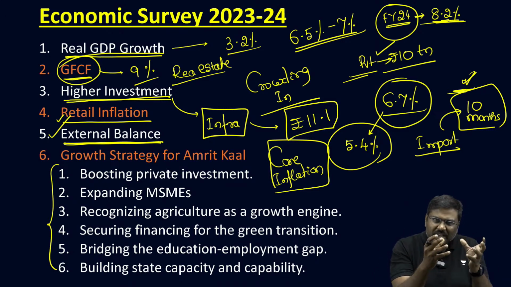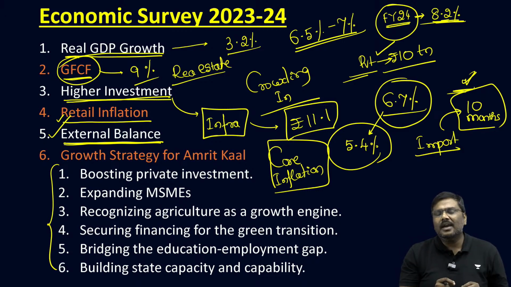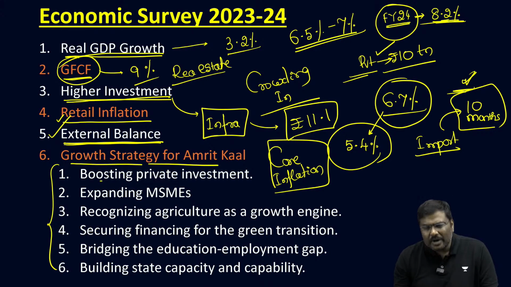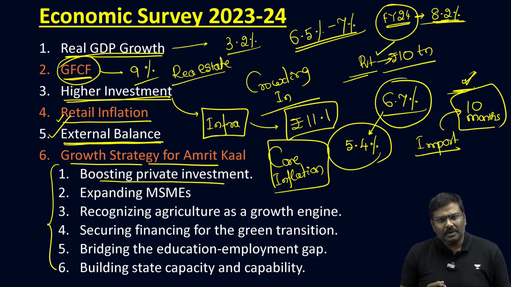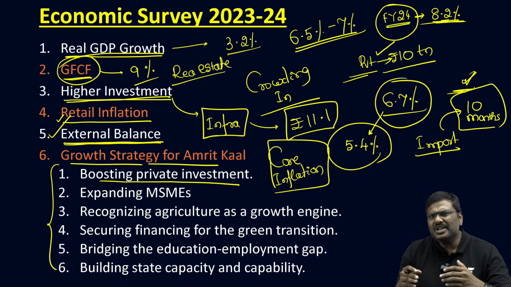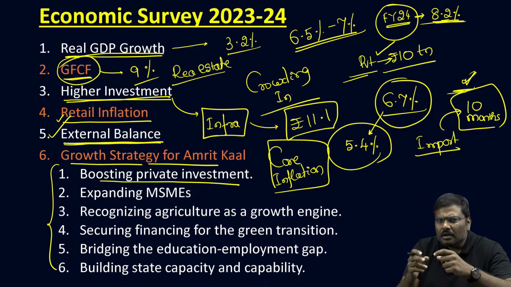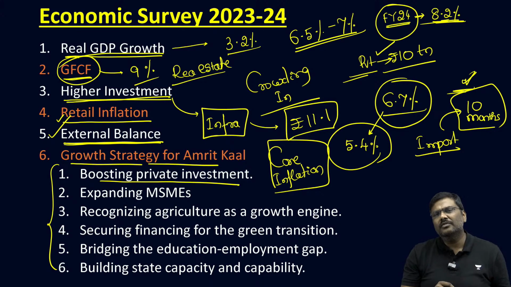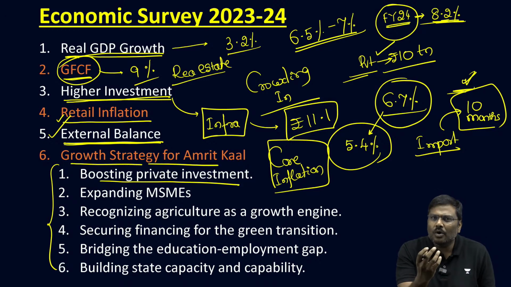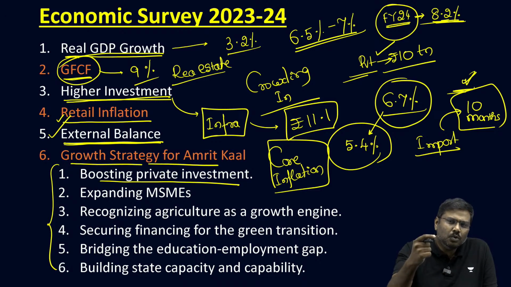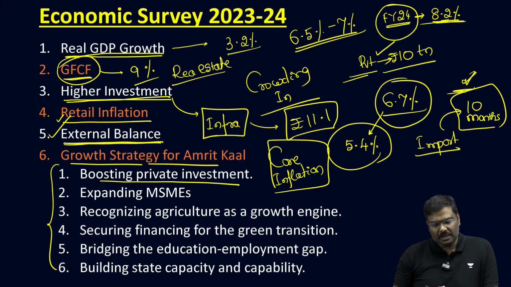So having looked at all of these factors, the 6 strategy areas that have been targeted for achieving higher growth for the Indian economy are: 1, we need to promote more and more private investments. That is, without any doubt, we need to do that. And if India can achieve a higher GDP growth rate consistently with a stable inflation rate, no doubt we'll be able to attract a huge amount of investment. Because the government alone cannot drive the growth. It cannot be driven only by the government. You require a lot of private sector investment.